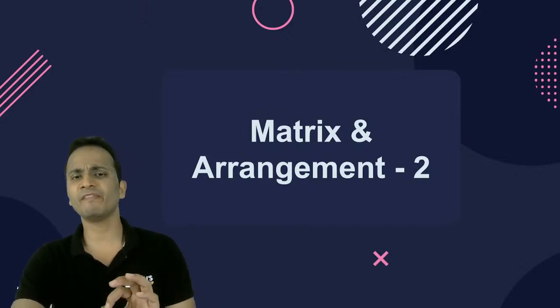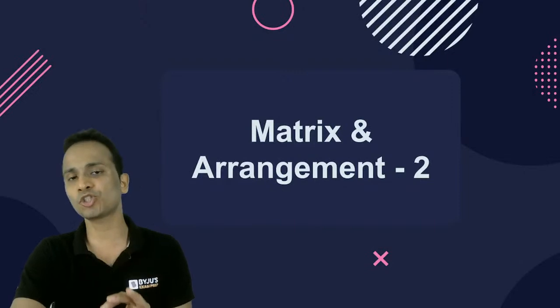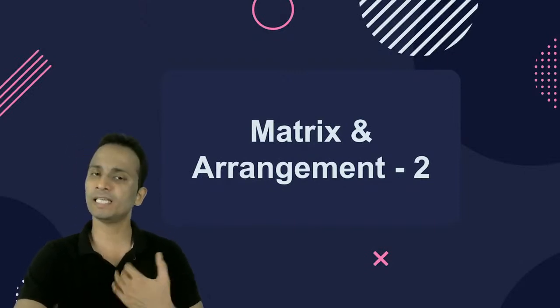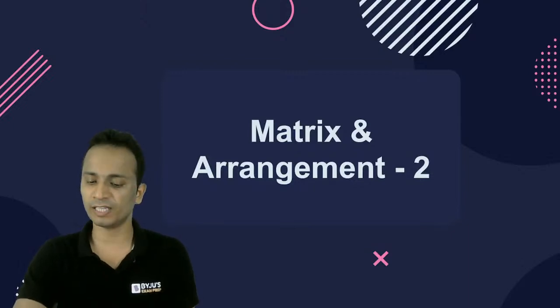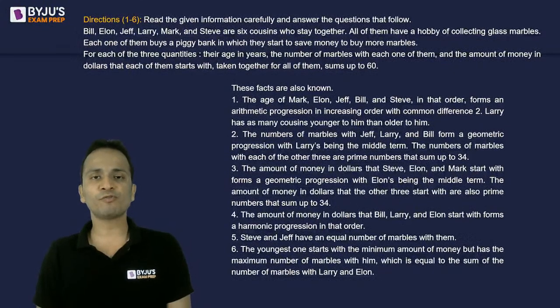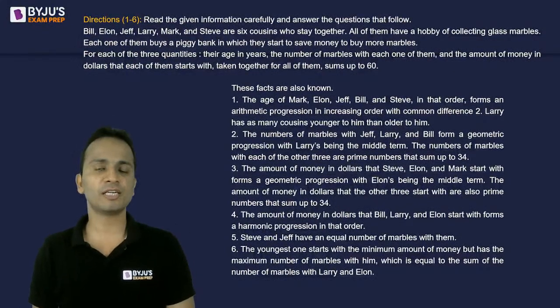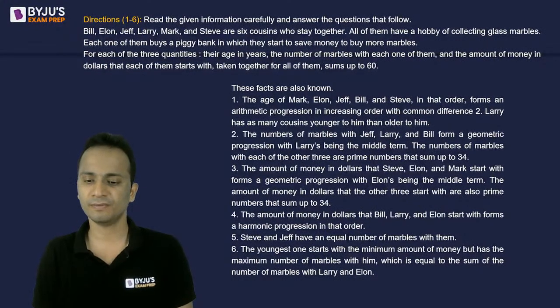In total, I'll be giving you somewhere around 5 to 6 minutes where I'll display the data as well as all the 6 questions based on this data. Then after those 6 minutes, we'll start with the analysis of this set. The directions for the first 6 questions are on your screen.